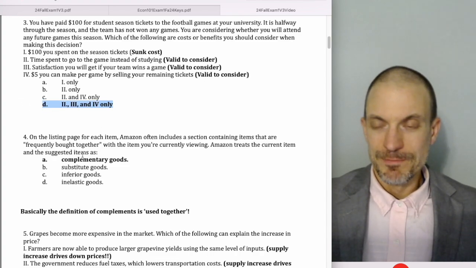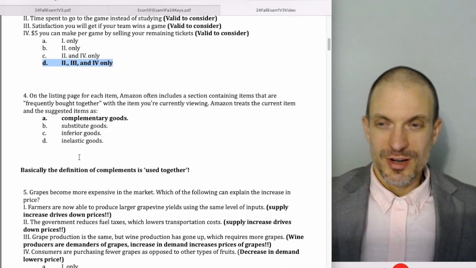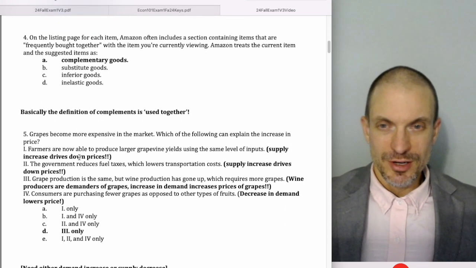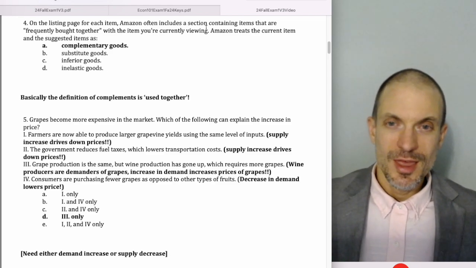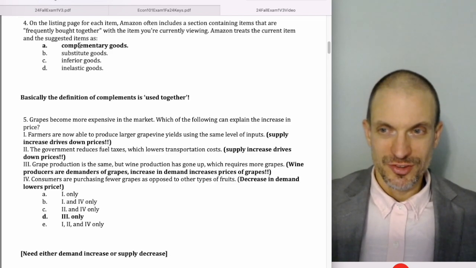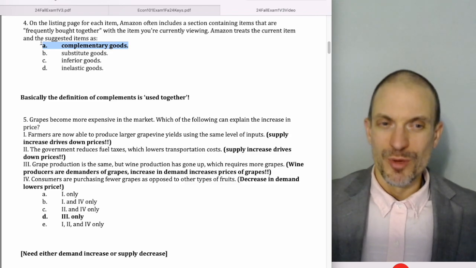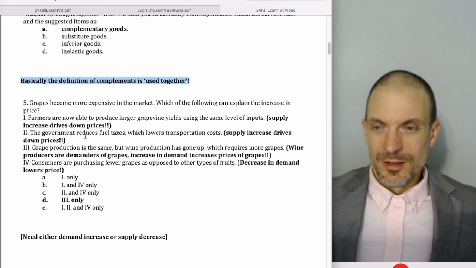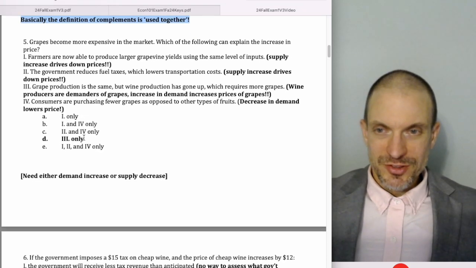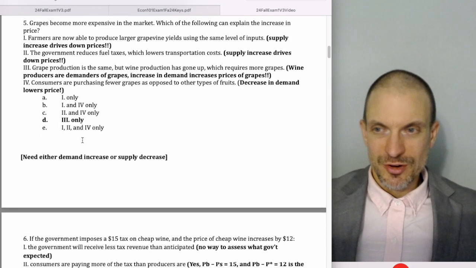So option D. On the listing page for each item, Amazon often includes a section containing items that are frequently bought together with the item that you're currently viewing. Amazon treats the current item and the suggested ones as complements. That's almost the definition of complements, right? Used together. Grapes become more expensive in the market. Which of the following can explain this increase in price?